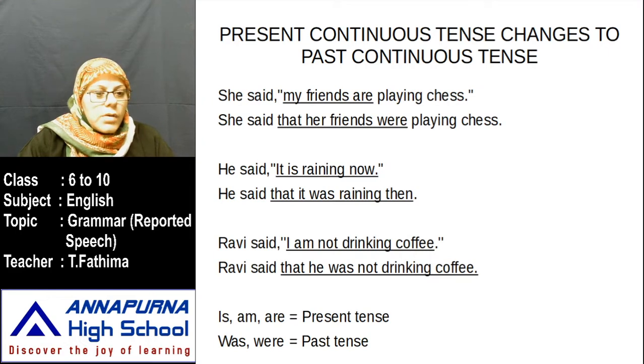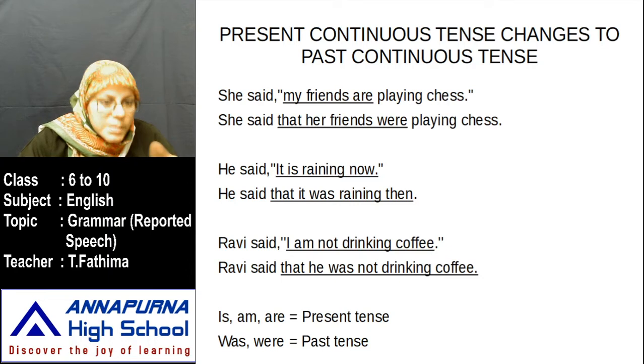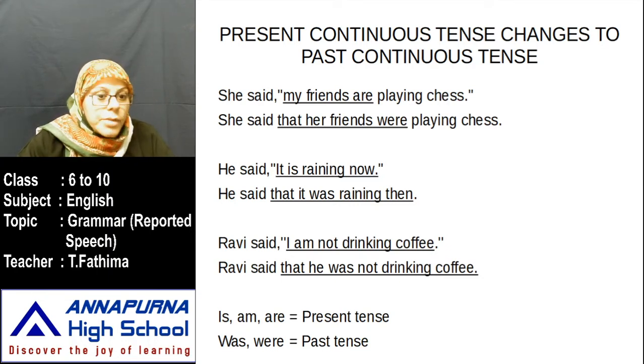Okay, now see here. He said, it is raining now. He said that, is will change to was. It was raining. Now will change to then. I told you in the previous table, you have to know. Now means at present. Then means at that time. Okay, you should remember these words.